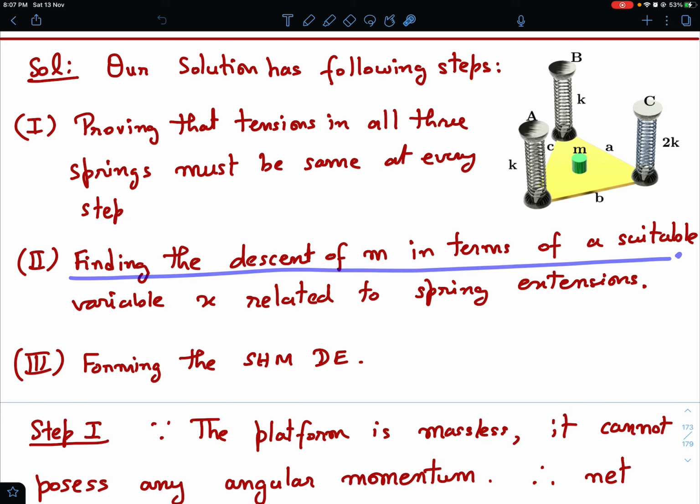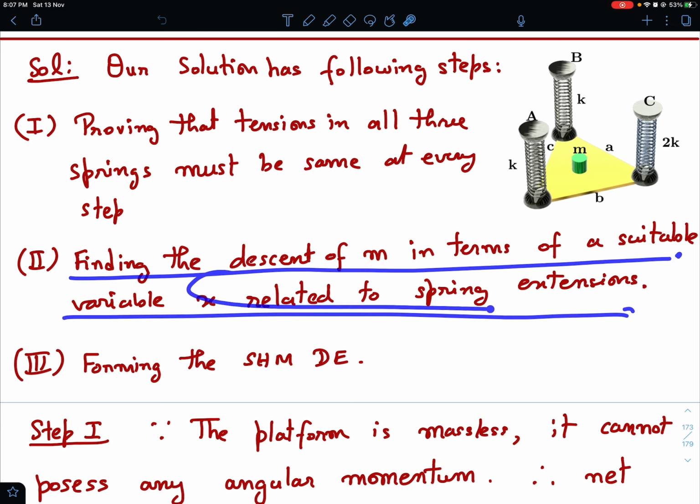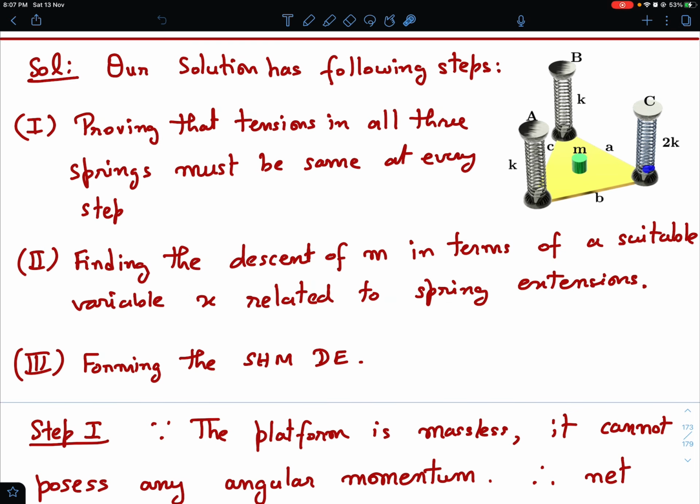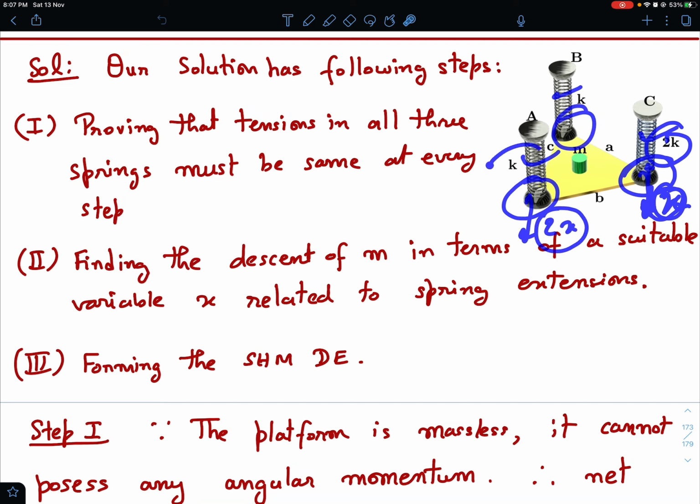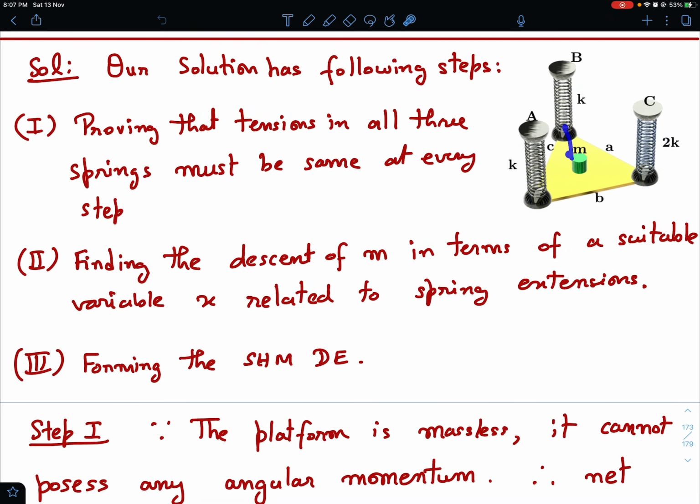Then I'll also be finding the descent of m in terms of a suitable variable x related to the spring extension. For example, if I assume that this extends by x, then because the tensions in these three will be same, as I'll prove later on, this tension becomes 2kx. So this tension is also 2kx, so this must be going down by 2x because spring constant is k, and this tension must also be 2kx because this will be going down by x. I mean, not absolute tension but the increase in tension I am talking about.